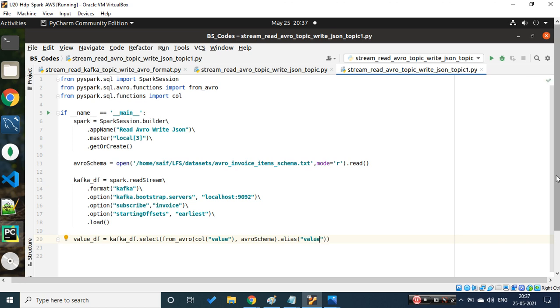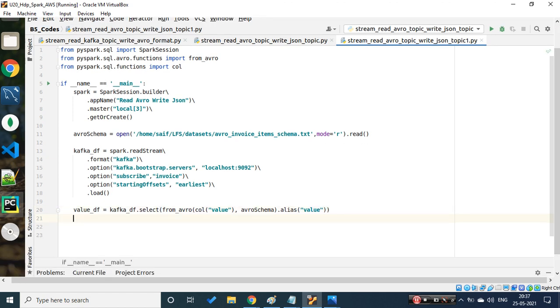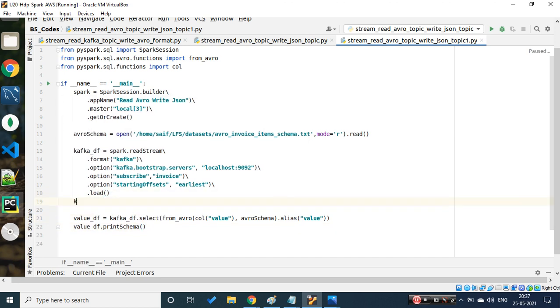Okay, let's execute this piece of code if we want to see quickly. So what we can do is, let's say valueDF.printSchema. Okay, let's execute this as well.